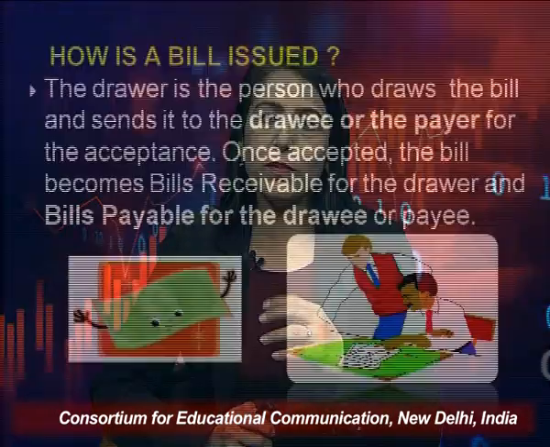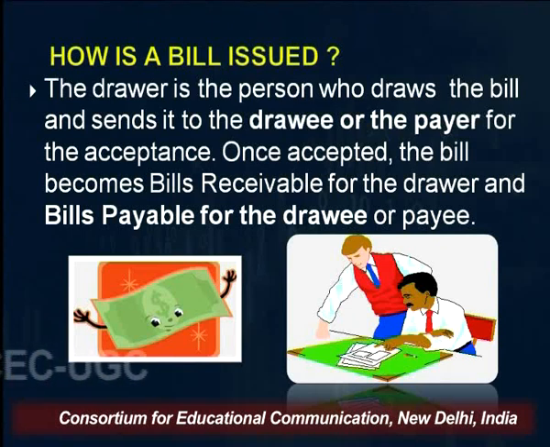A bill is issued by a drawer, who is the person who draws the bill. Then he will send it to the drawee or the payer for acceptance. Once accepted, the bill becomes bills receivable for the drawer and bills payable for the drawee, who is going to pay it later, right? Who is basically the payer. Okay, so this is how it works.